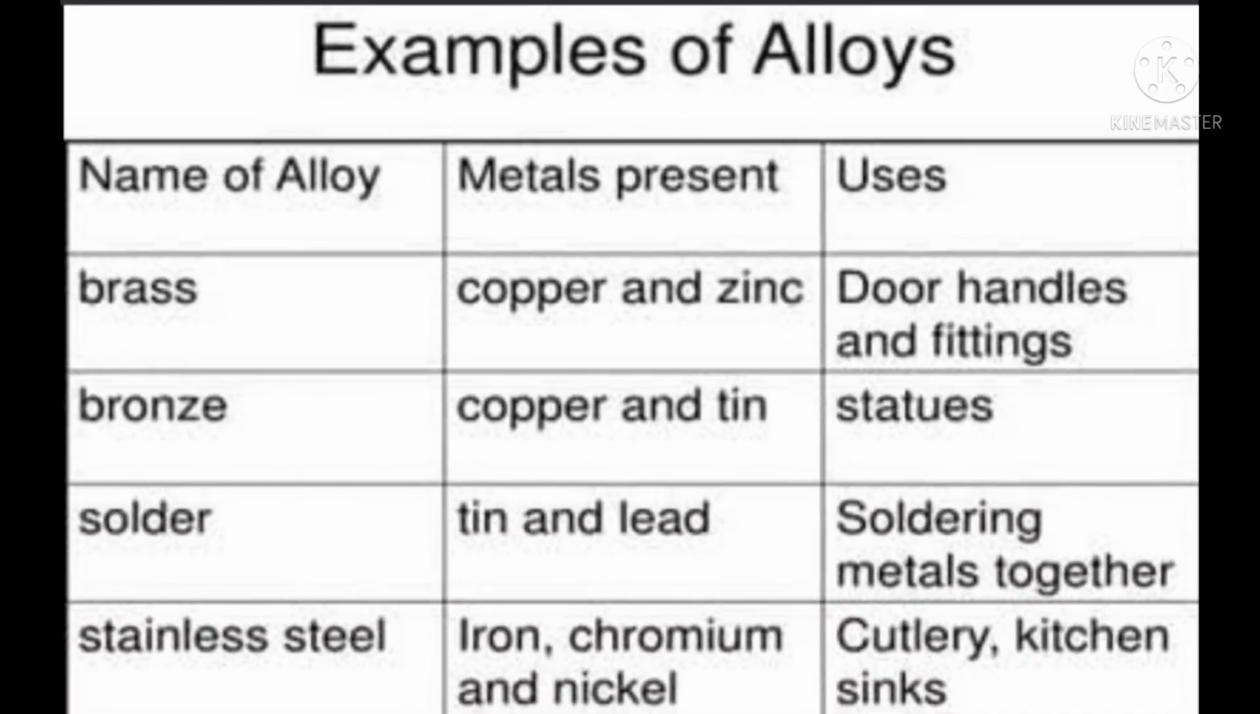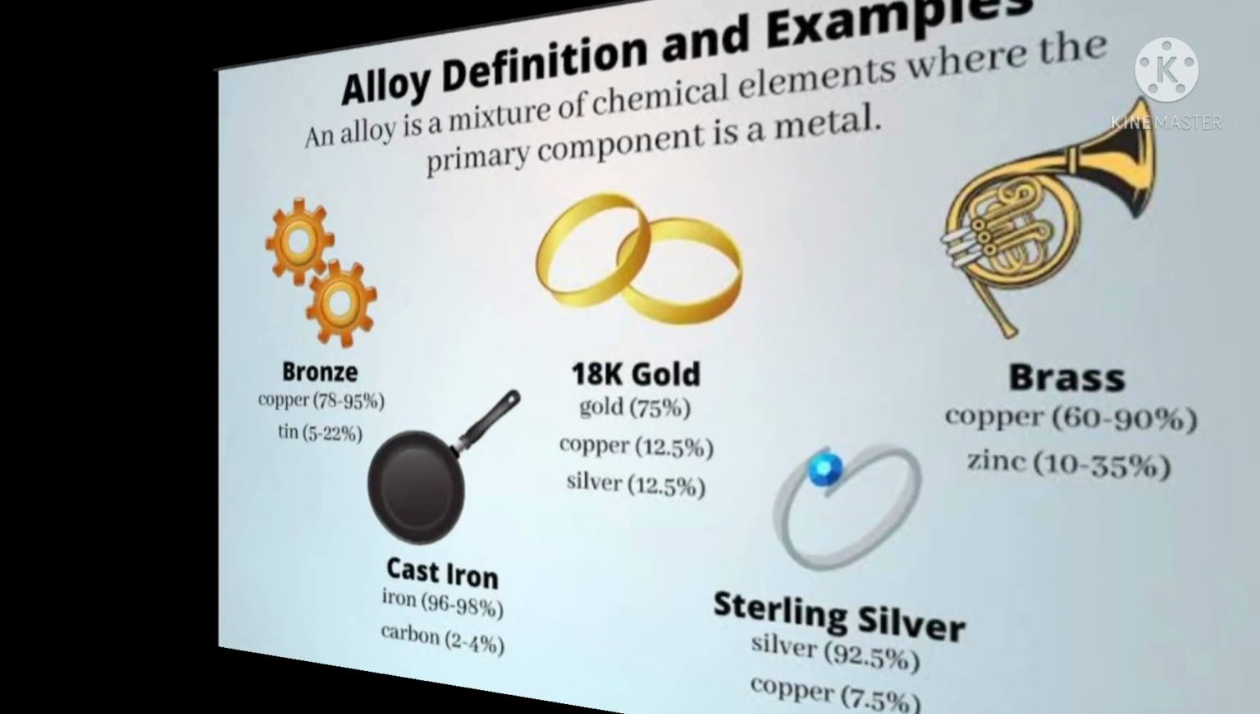Examples of some alloys. Brass is an alloy of copper and zinc used for making door handles and fittings. Bronze is an alloy of copper and tin used for making statues. Solder is an alloy of tin and lead used for soldering metals together. Stainless steel is an alloy of iron, chromium, and nickel used for making cutleries and kitchen sinks.